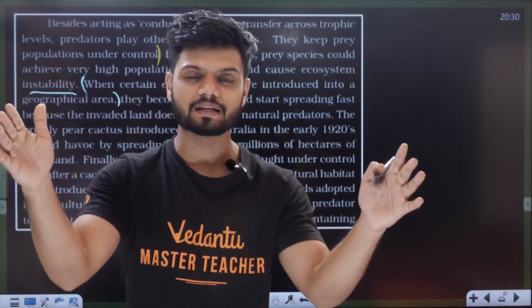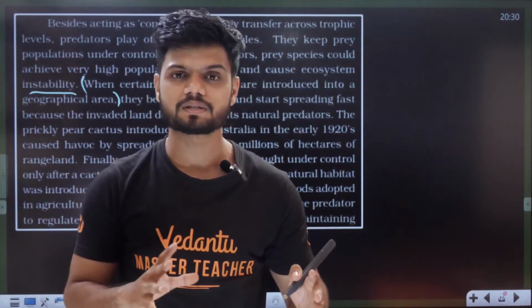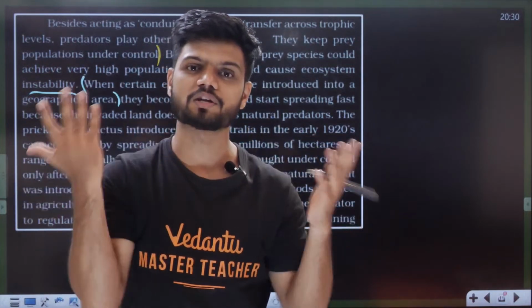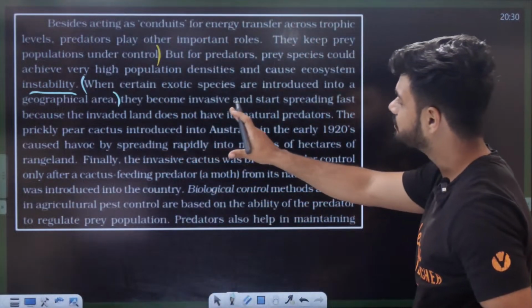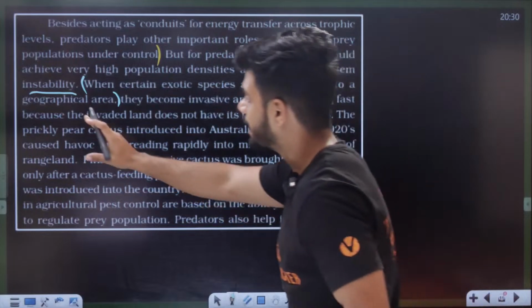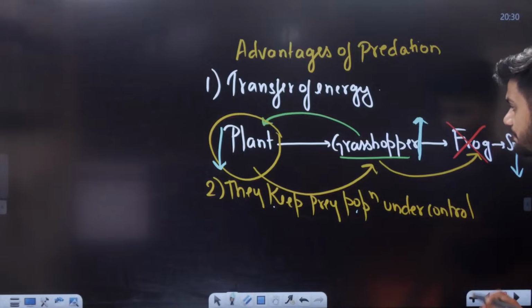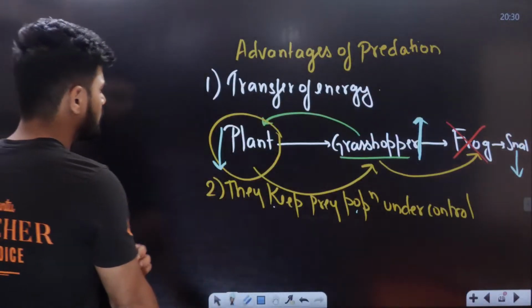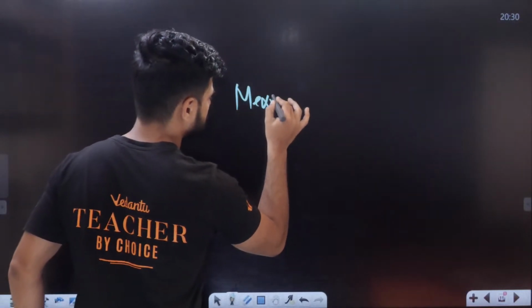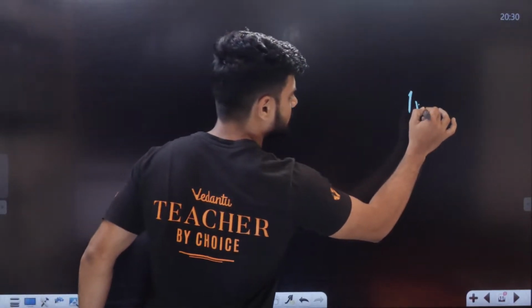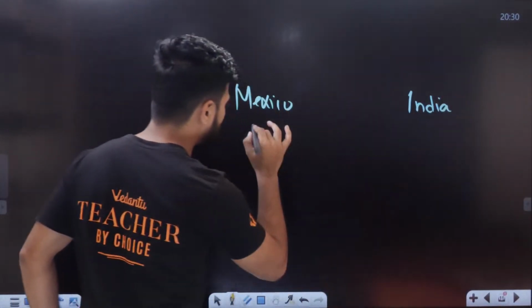If you have an ecological area, and you introduce some random organism into the ecosystem, the entire dynamics of the ecosystem will change. Understand now? They become invasive and start spreading fast, because the invaded land does not have a natural predator. What does that mean? For example, students, understand. Here is Mexico. For example, this is Mexico. This is India. For example, from Mexico, I am taking a frog.